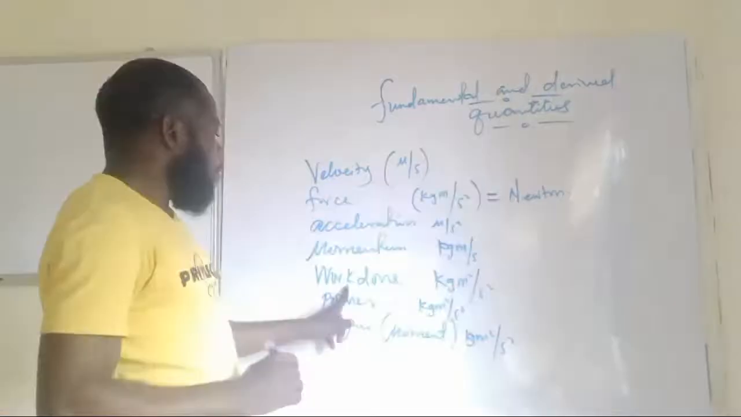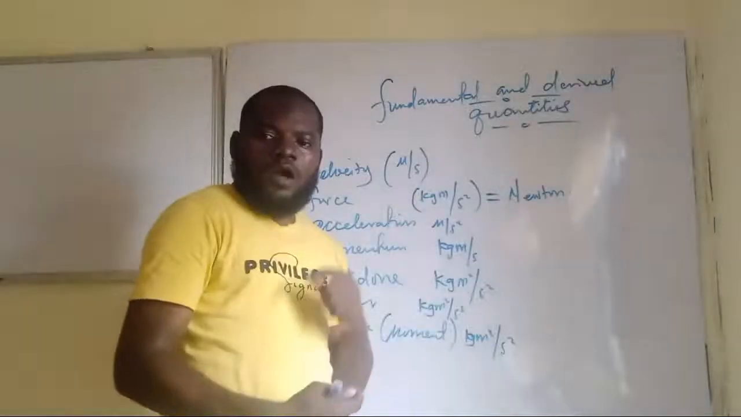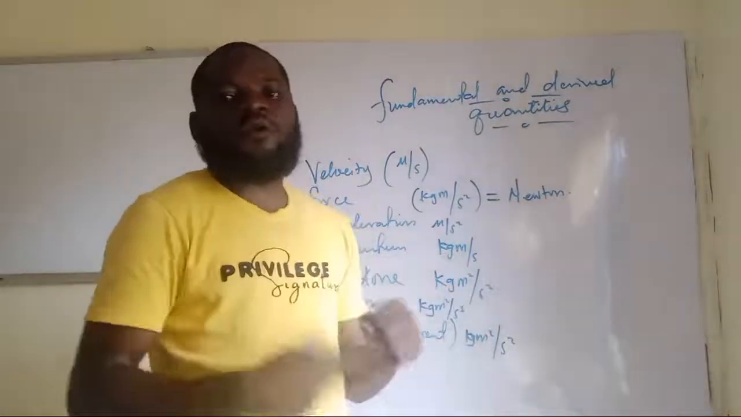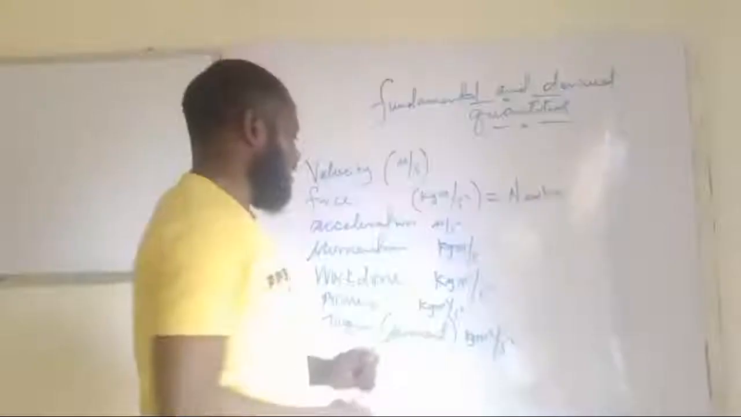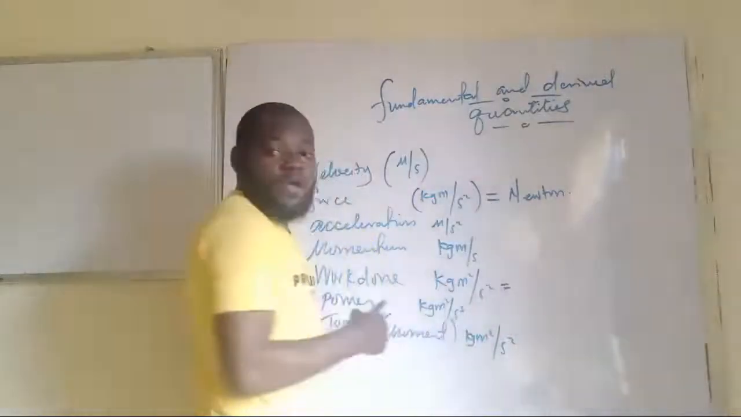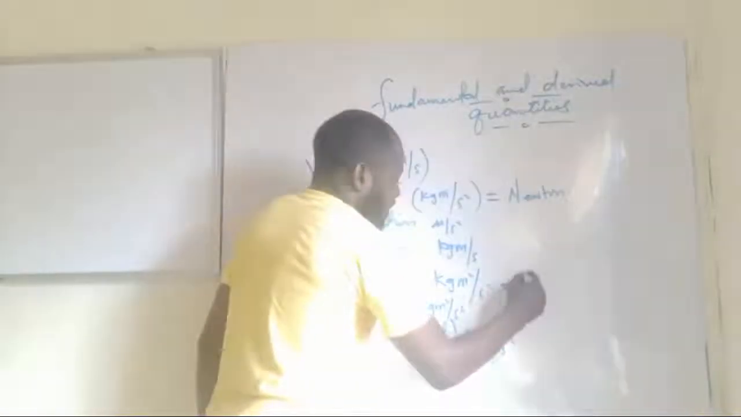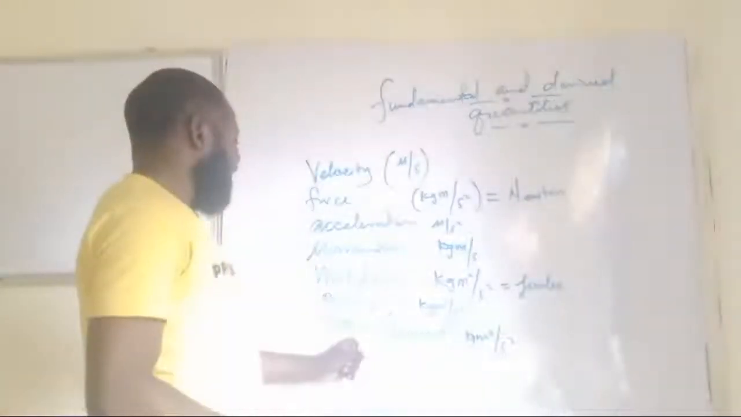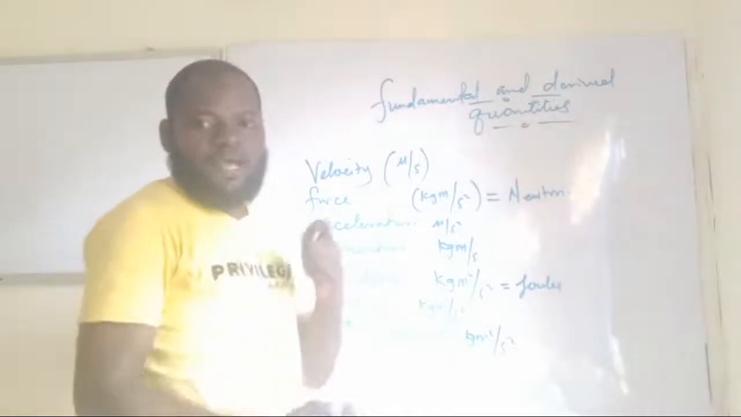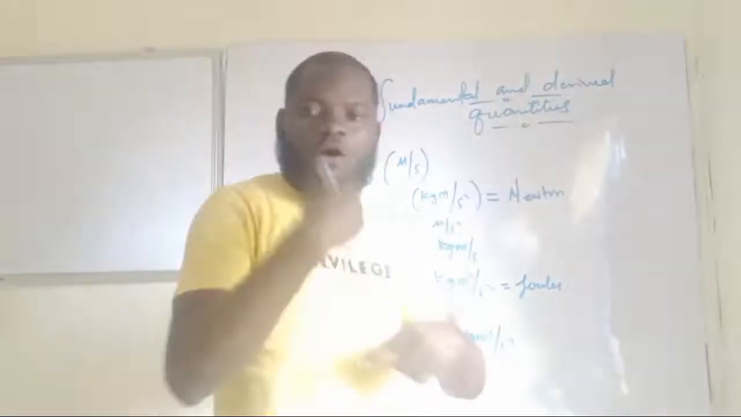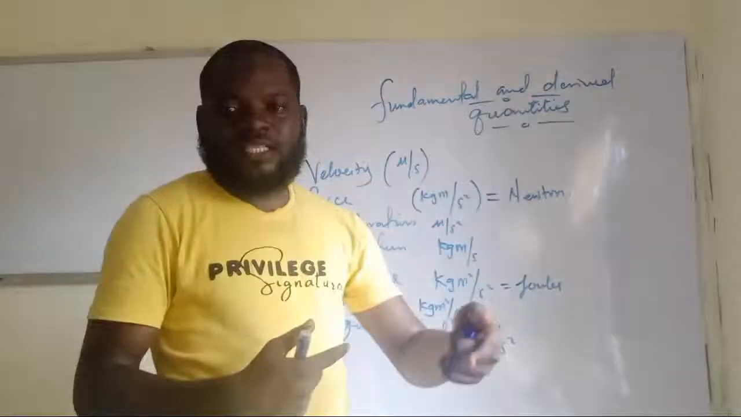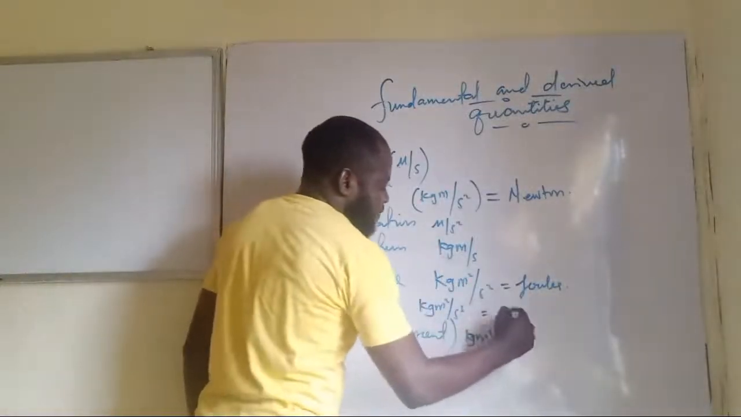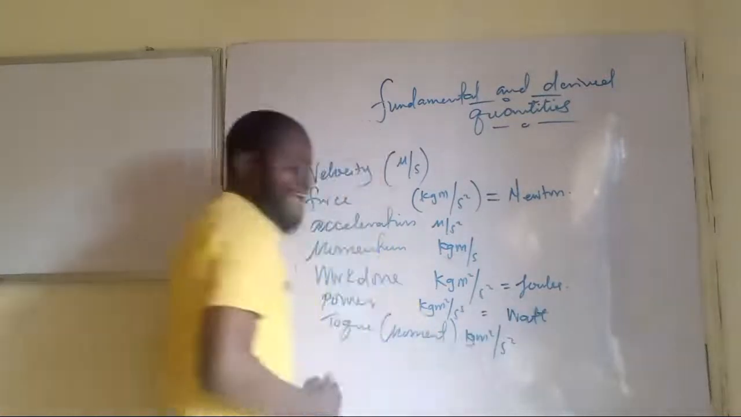And then for work, the scientist that worked on it very well and gave us the appropriate meaning of it is what we refer to as what? Joules. And that is why kilogram meter square per second square is equivalent to Joules. Am I making sense now? Then for power, the scientist that worked on it and gave us the appropriate measure of it is what we refer to as what? Watt. And that is why kilogram meter square per second cube is equivalent to watts. Are you getting it now?